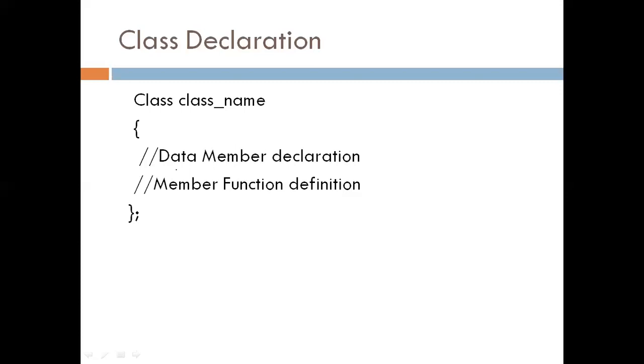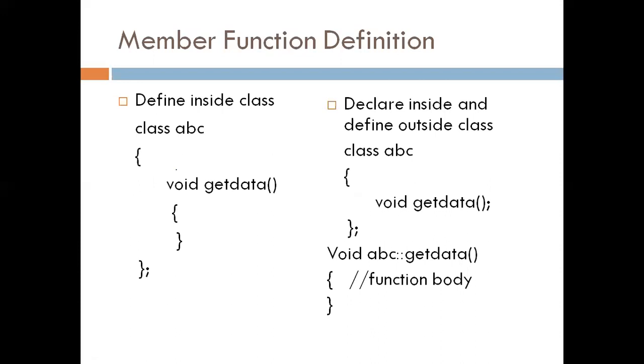The next section is member function definition. There are two different ways to define member functions. If we define a function inside the class, then a declaration is not required. If you consider this part, the class name, here I used ABC.